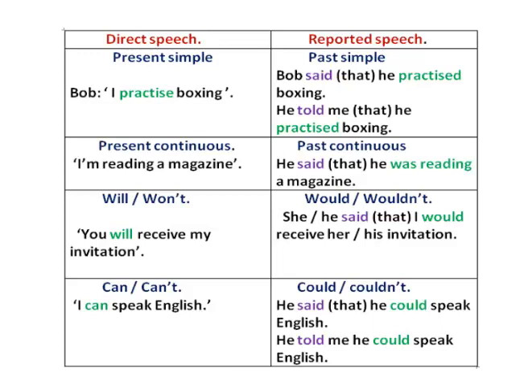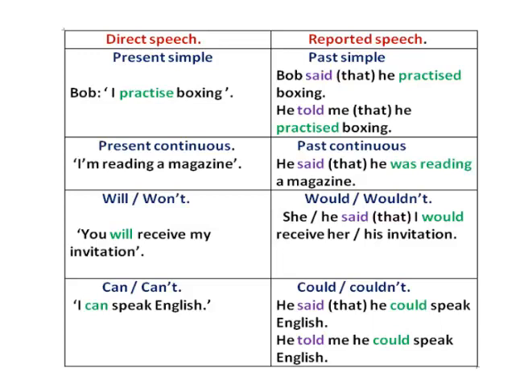And I should say, Bob said that he practiced boxing. Said, reporting verb, to say in the past. And here, the past simple. Practice, practiced. He practiced boxing.